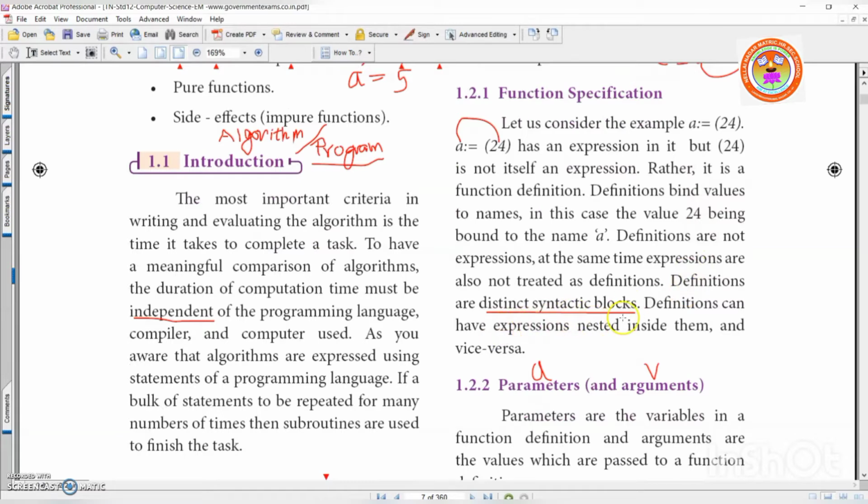Definitions are distinct syntactic blocks. Right? Distinct means unique. Okay. Now, what is a distinct syntactic block? That means it must follow the rules defined, like syntax in a programming language. It should follow the rules. Okay. A definition can have expressions nested inside it and vice versa. That means a definition is like a nested loop. You know nested loop, right? Okay. So similarly, a nested function, right? Another example I can give, distinct block.